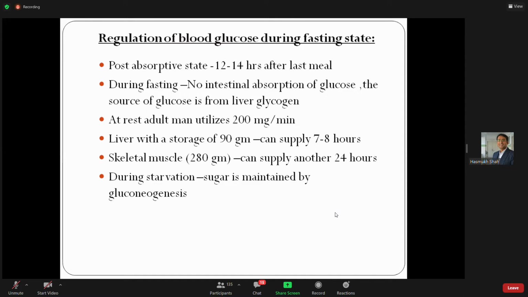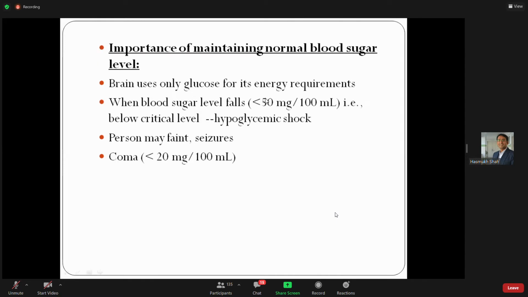What happens during starvation? During starvation, glucose homeostasis is maintained by gluconeogenesis. So it is essential to maintain the blood glucose level. Why? Which organ of our body cannot survive without glucose? Our brain mainly uses only glucose for its energy requirements.